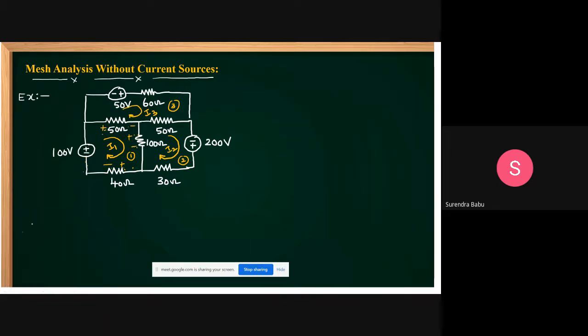Please concentrate. This one, friends: 50 into I1 minus I3, since this I3 is opposite to this one, plus 100 into I1 minus I2, plus 40 into I1 is equal to 100.